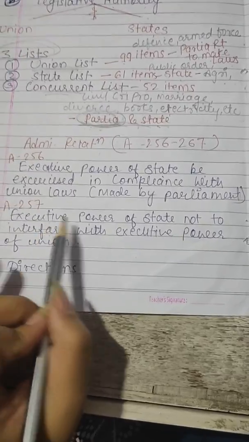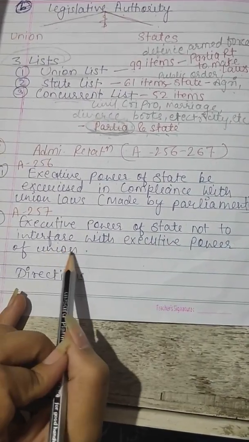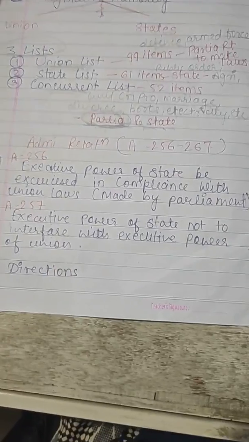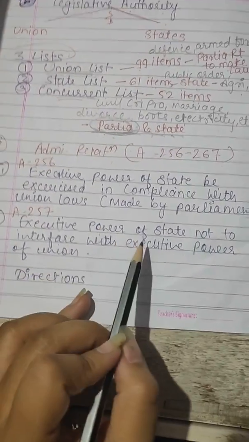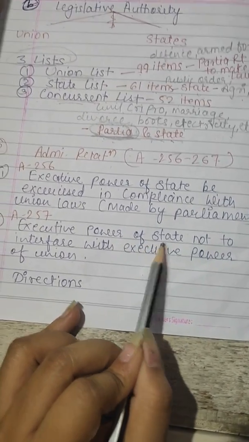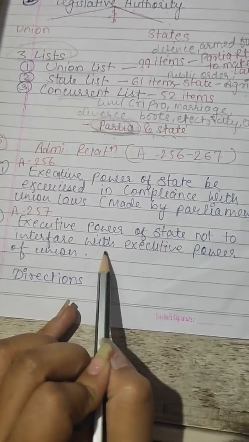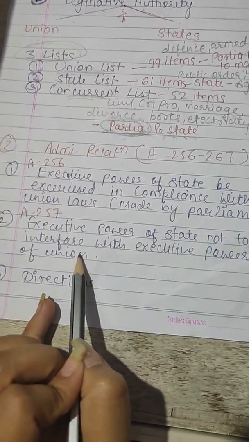Second is that the executive power of the state must not interfere with the executive power of the Union. It means the Constitution gives different powers to the Union and the state, and the state executive has no authority to interfere with the executive power of the Union.